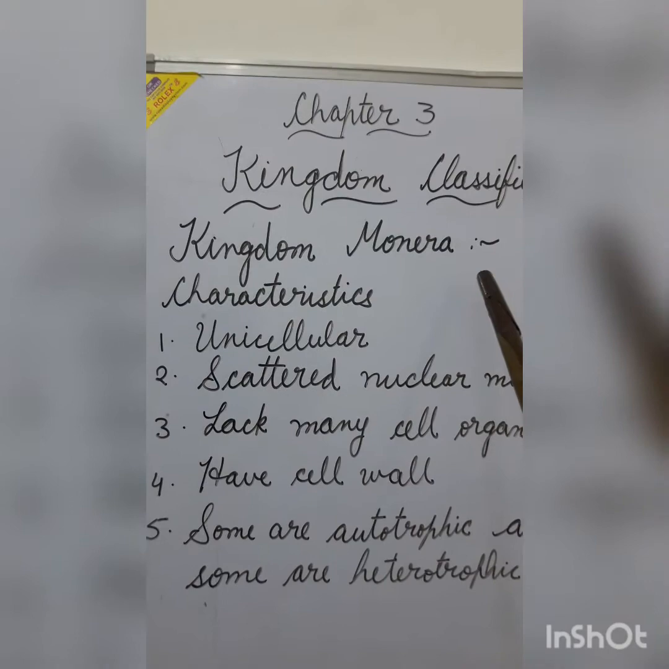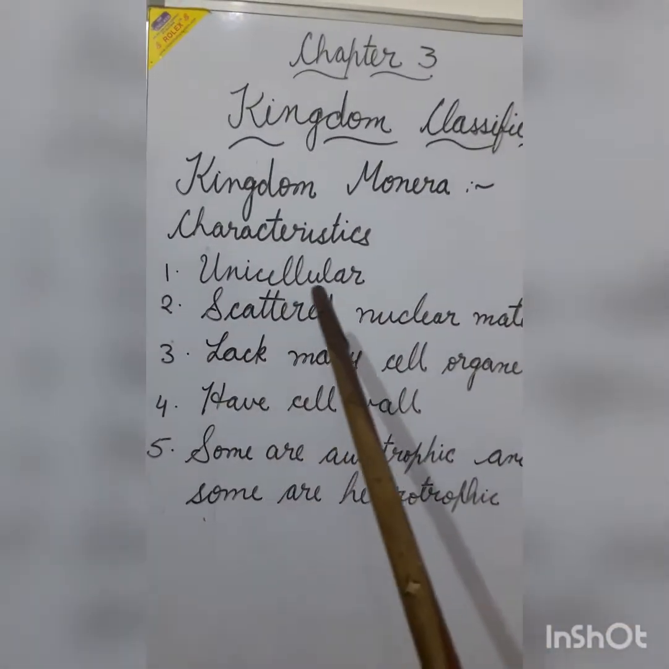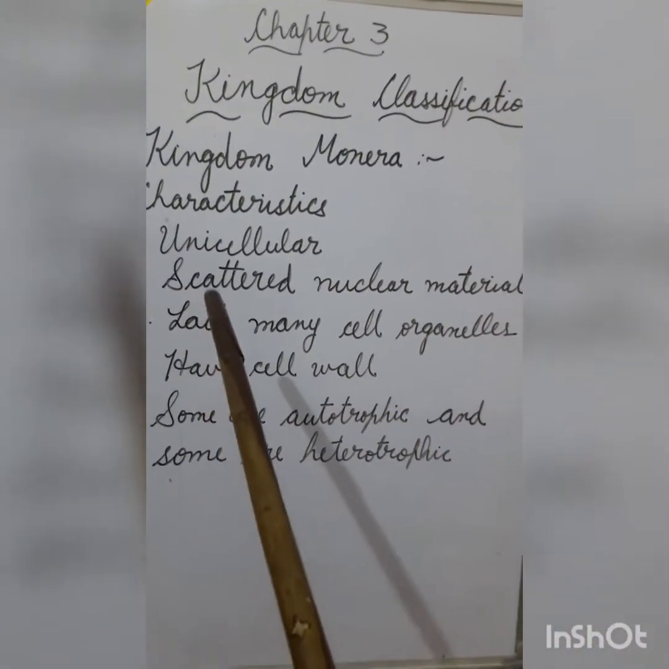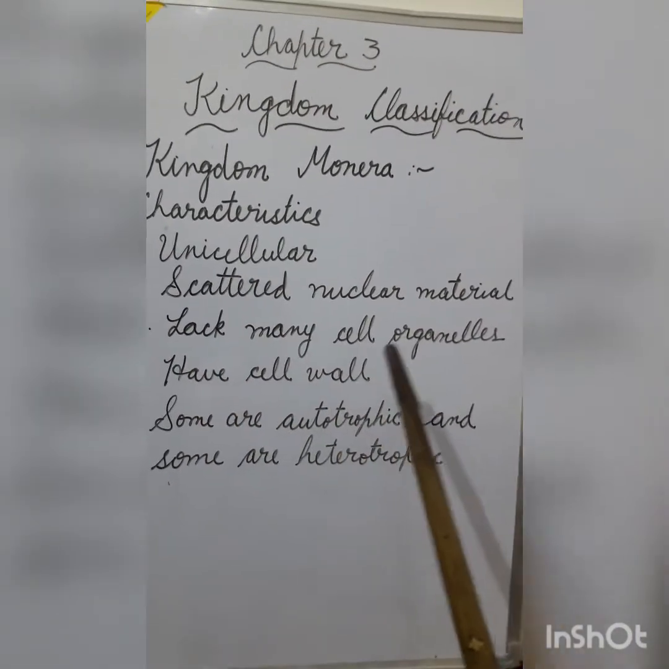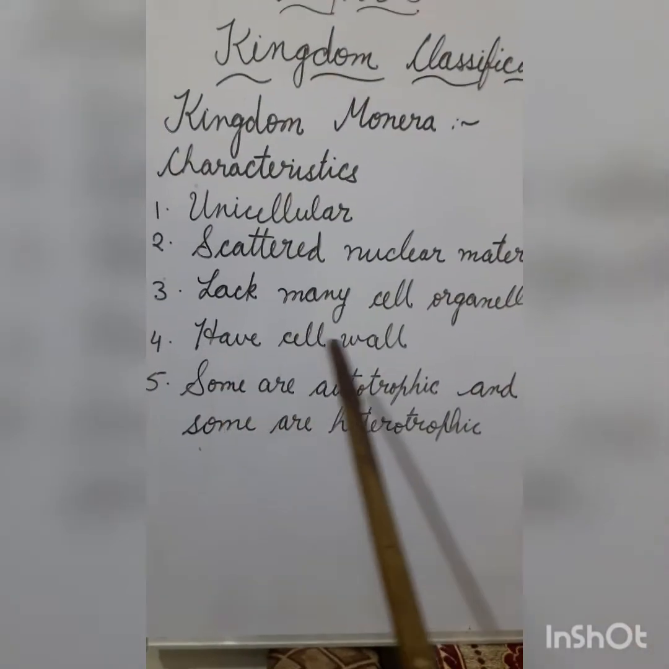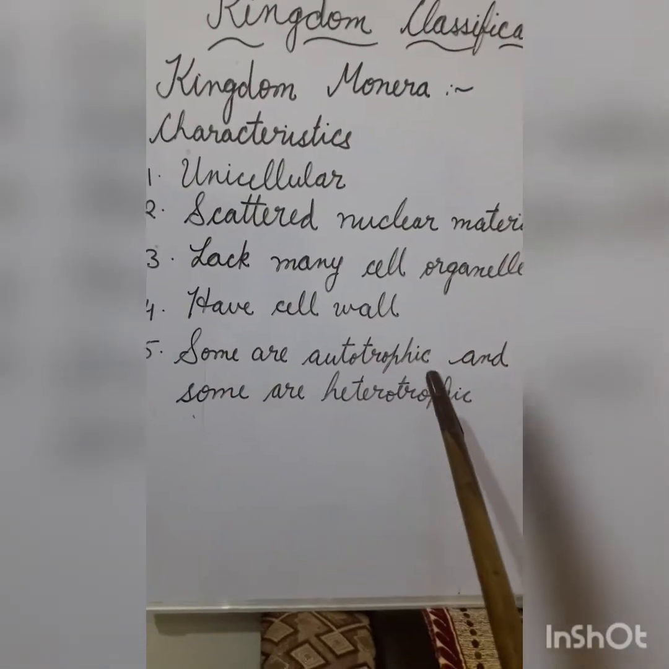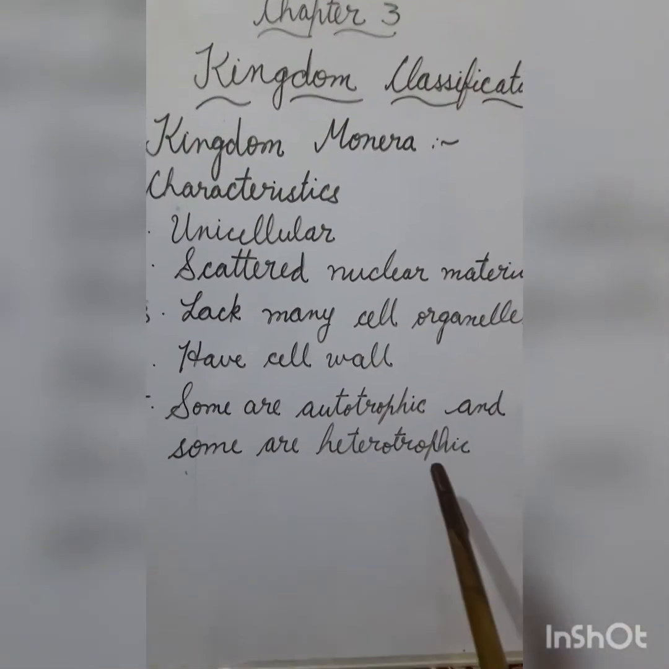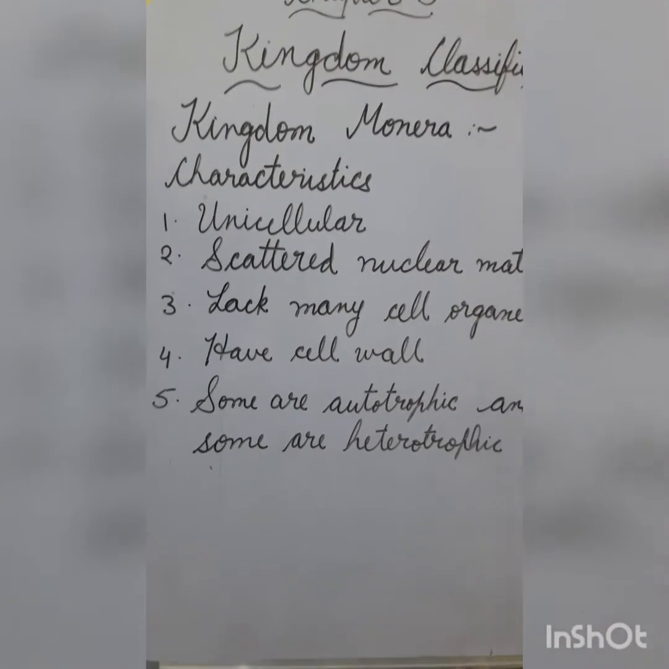Kingdom Monera. The characteristics of this kingdom are: they are unicellular organisms. That means they are single-celled. Their nuclear material is scattered. They lack many cell organelles which are found in higher organisms. They have a cell wall like the plant cell. And some of them are autotrophic, that is, they can make their own food. And some of them are heterotrophic, that is, they depend on others for their food.